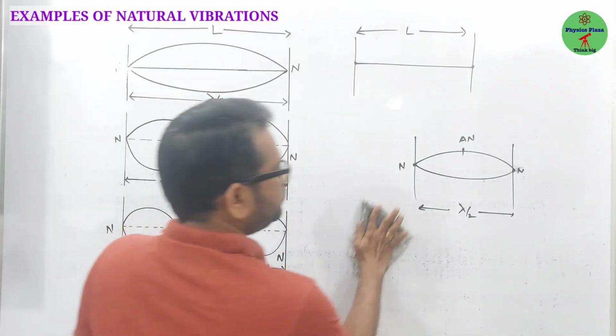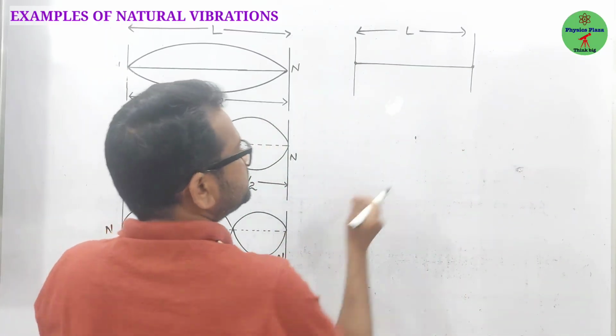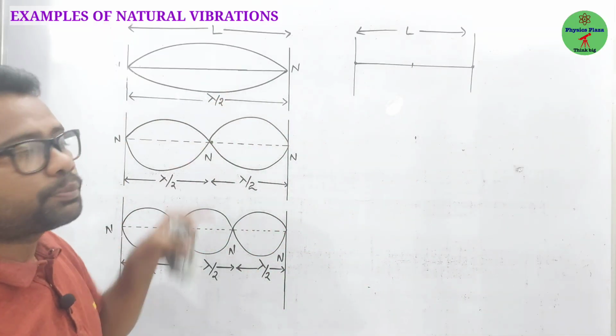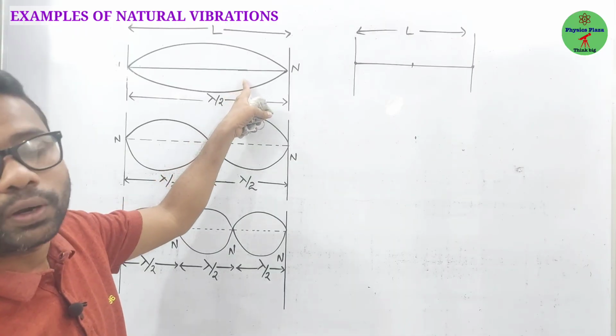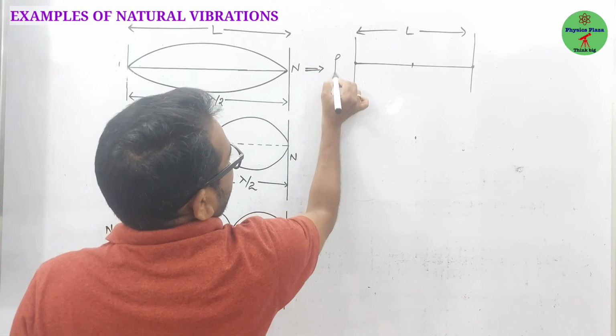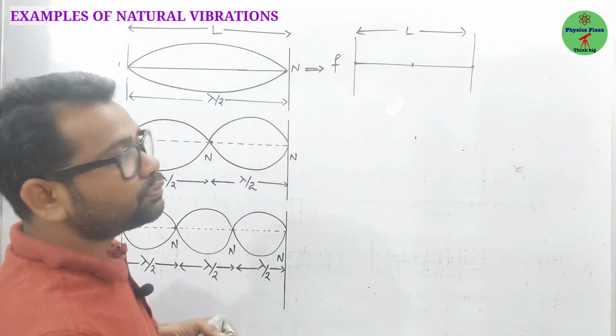So now, for suppose, children, if the string is plugged exactly at the middle, one loop is produced. Is it clear? Which means what? It's a frequency with a 1. So its frequency is F. Now let us calculate the wavelength.